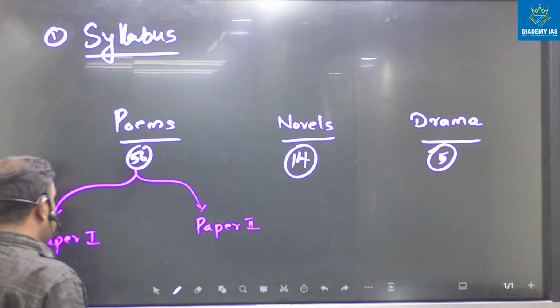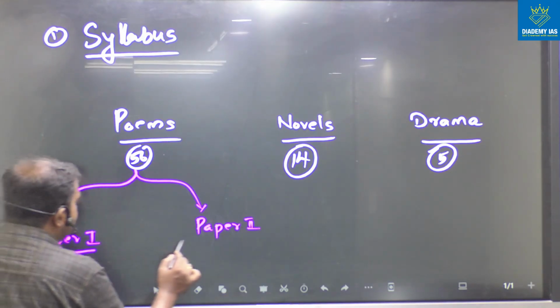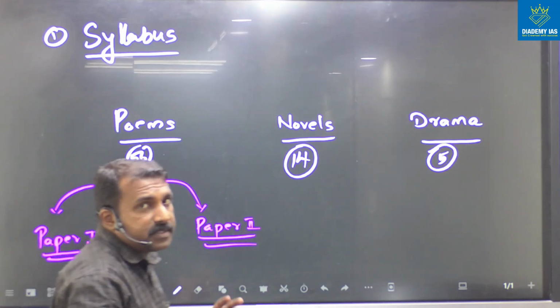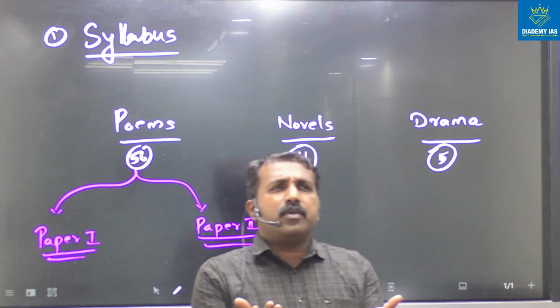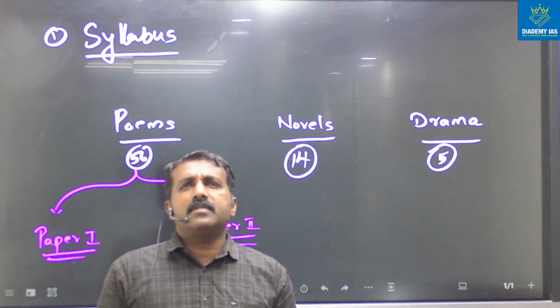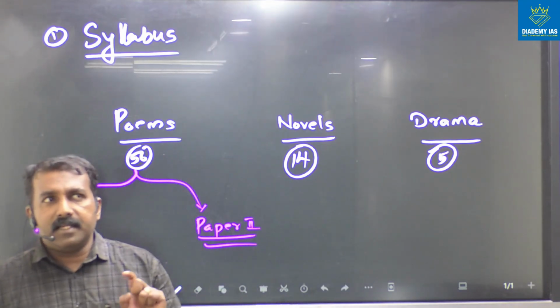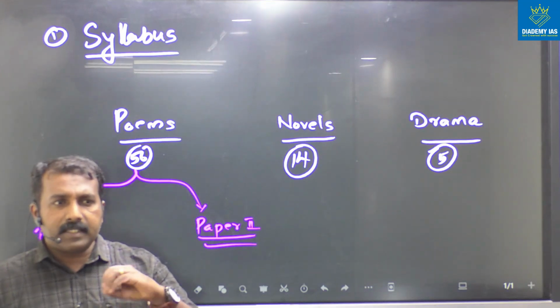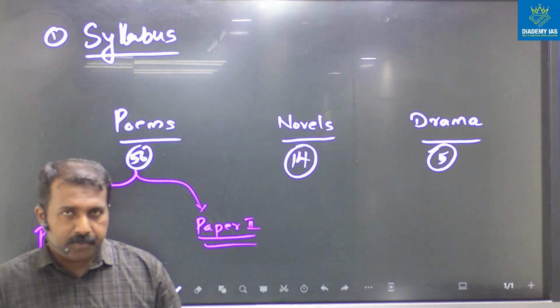How can we analyze the syllabus in paper 1 and paper 2?